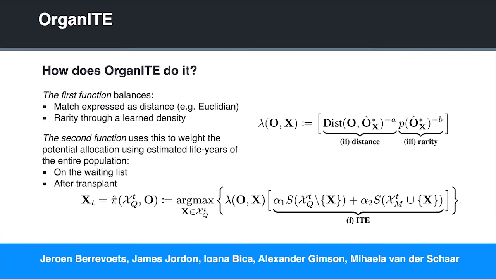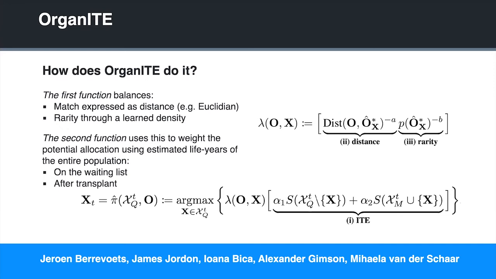So mathematically, we balance these three aspects using these two functions. The first function, lambda, multiplies the distance between the optimal organ for a patient X versus the organ that is available times the probability of the patient's most optimal organ.